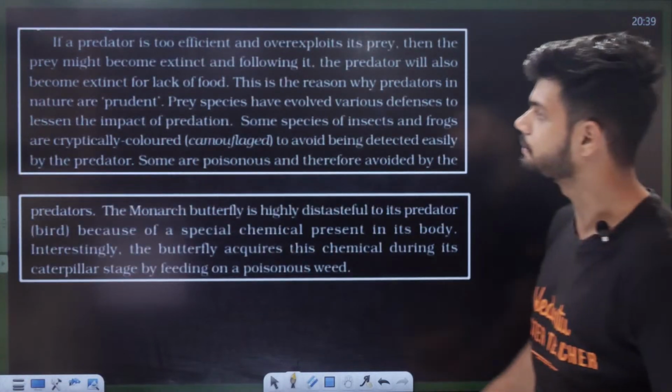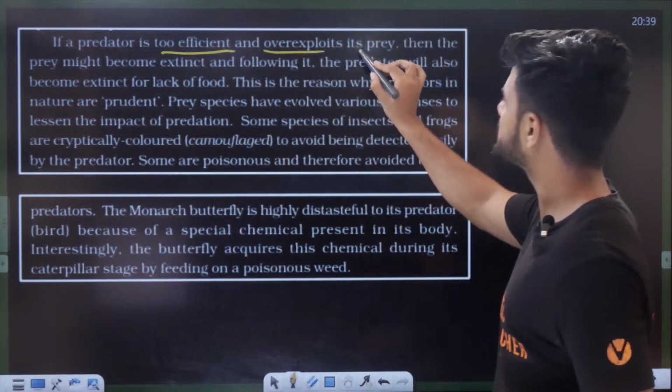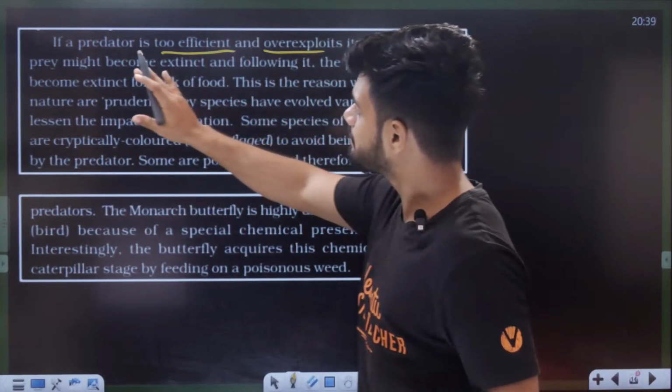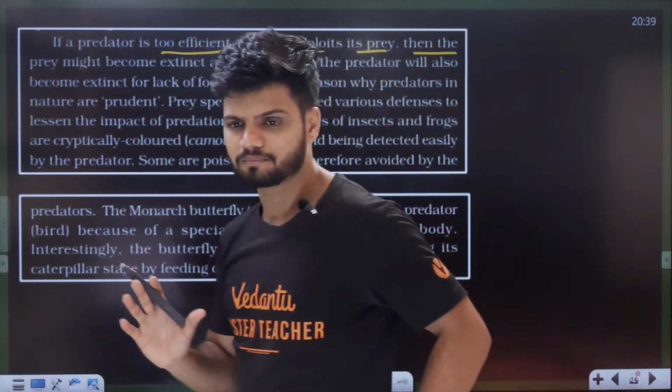Okay. So if a predator is too efficient and overexploits its prey, then the prey might become extinct and the predator will follow. I'll give you a simple example.